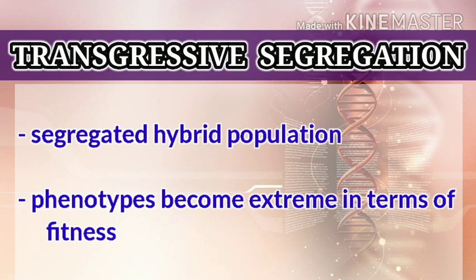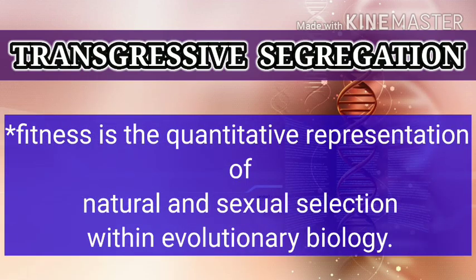Okay, it is the modified version, it is the extreme version. The phenotypes of transgressive segregation, meaning the extreme appearance, can be either positive or negative in terms of fitness. So what is fitness? Fitness is the quantitative representation of natural and sexual selection within evolutionary biology. It can be defined with respect to either genotype or phenotype in a given environment.